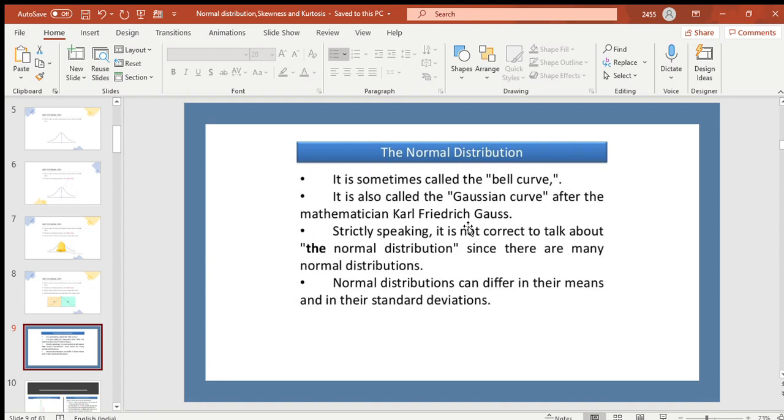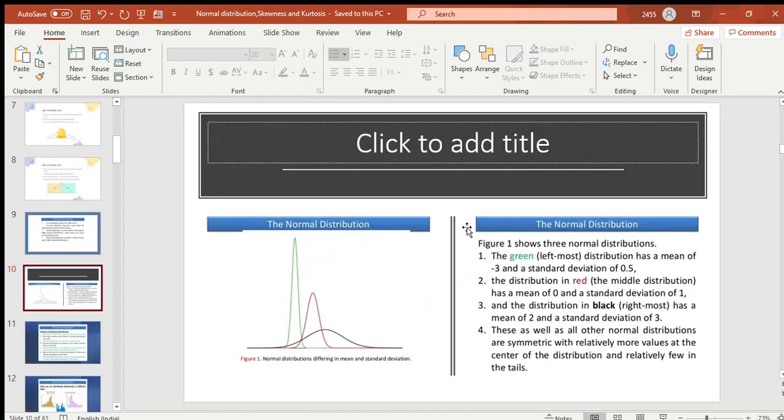As we have seen, just normal distributions are not there. There are more than 10 different types of the distributions. Okay. Normal distribution can be this red graph also, can be this green also, and can be this black also. But they differ in their mean and standard deviation. Like this green one has a mean of -3, say, and standard deviation of 0.5. And the red one has a mean of 0 and standard deviation of 1. And this black one has a mean of 2 and standard deviation of 3. So they all are normal curves, but they differ by mean and standard deviation.